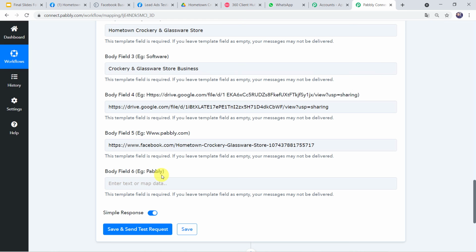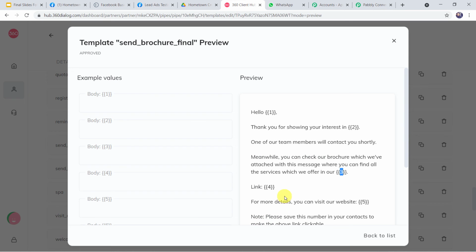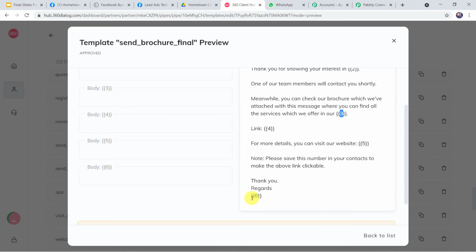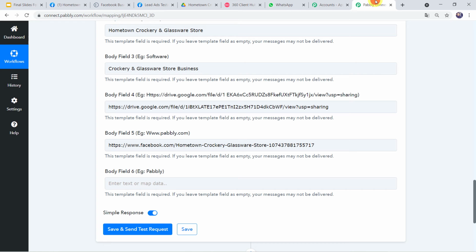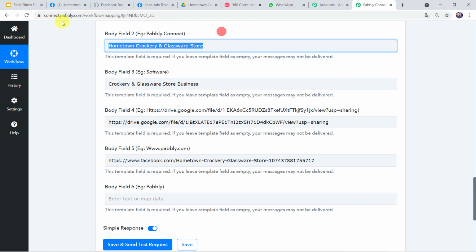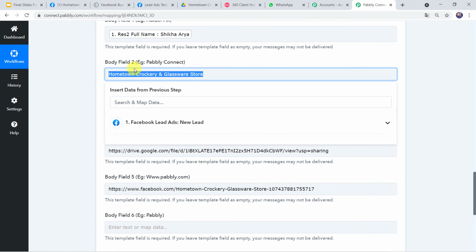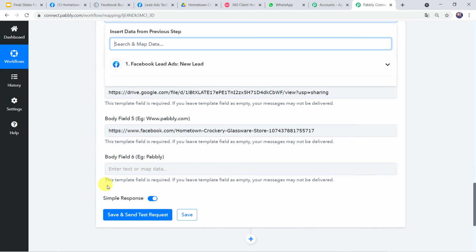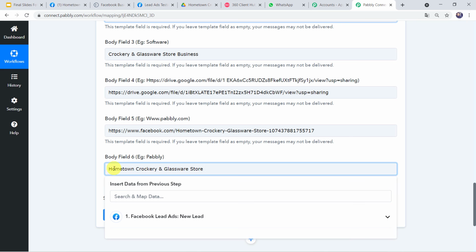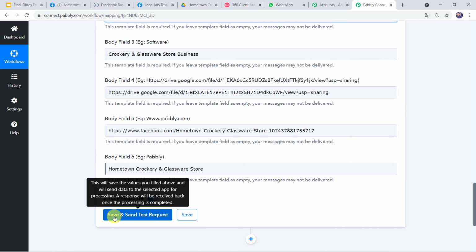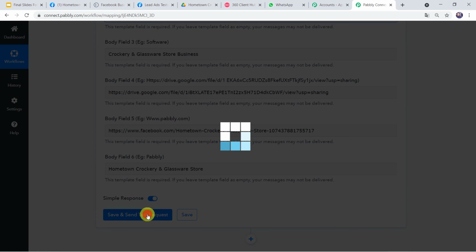Body field 6, example Pabbly, here in the template. Thank you, regards, here again your business name is going to come. So let us just type the same name that we have given in the body field 2 also, that is Hometown Crockery and Glassware Store. So I'll just type the same over here and let's click on save and send test request.